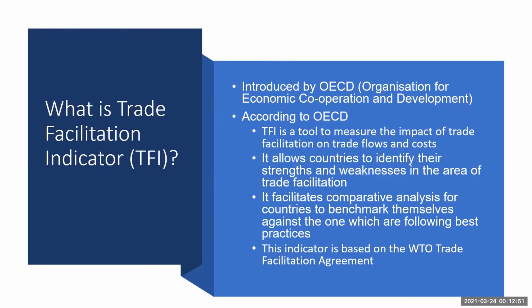So what essentially is the Trade Facilitation Indicator? It was introduced by the OECD, and according to the OECD, TFI is a tool to measure the impact of trade facilitation on trade flows and cost. It also allows countries to identify their strengths and weaknesses in the area of trade facilitation. Most importantly, it facilitates comparative analysis for countries to benchmark themselves against the ones which are following best practices. This indicator is based on the WTO Trade Facilitation Agreement.